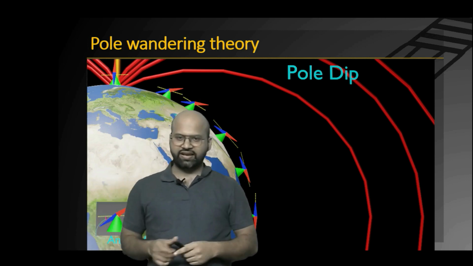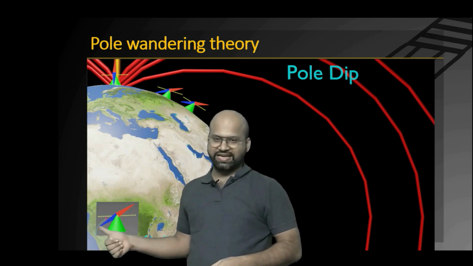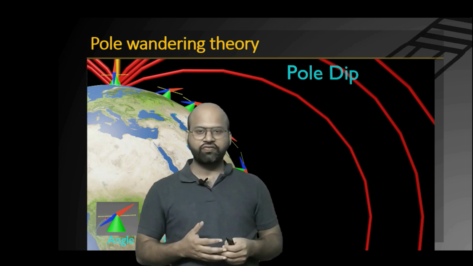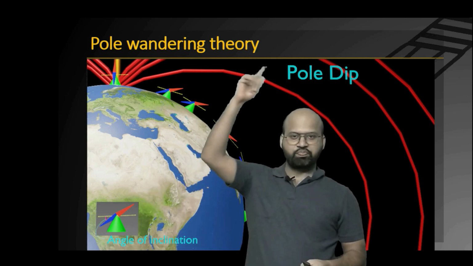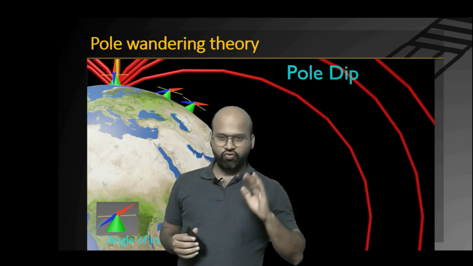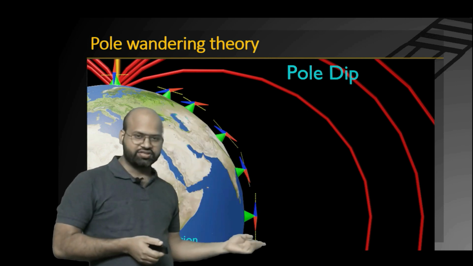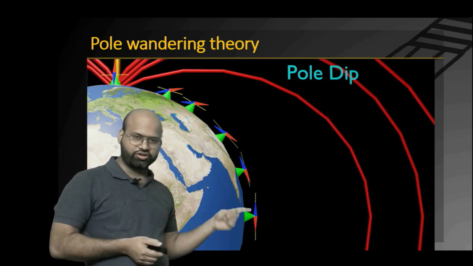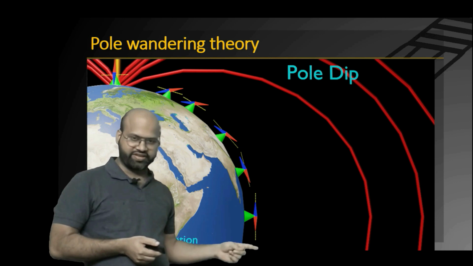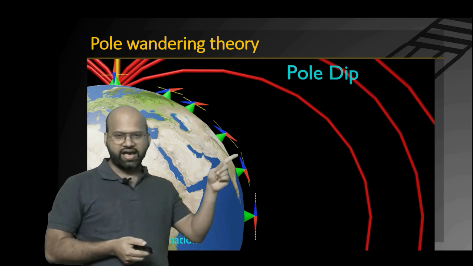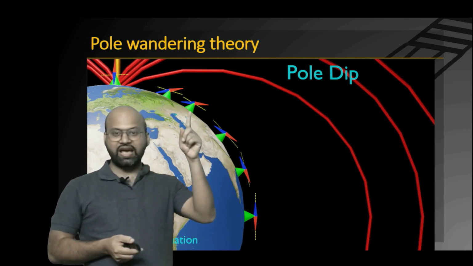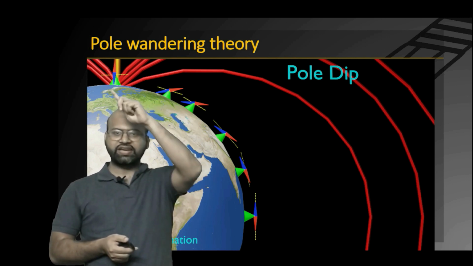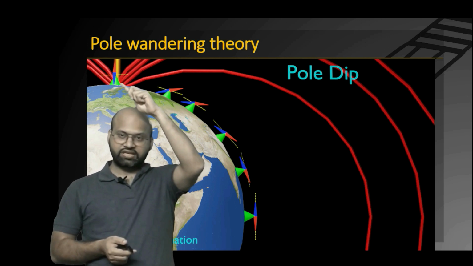This difference in angle between the magnetic needle and the horizontal surface is what we call the angle of inclination or pole dip. Now, one thing to observe here is that pole dip is 0 here because the magnetic needle is completely aligned with the horizontal direction or horizontal surface. But as we go higher in latitudes, the angle of inclination or the pole dip increases. You can see here it is increasing, and it increases up to 90 degrees till we reach the poles.